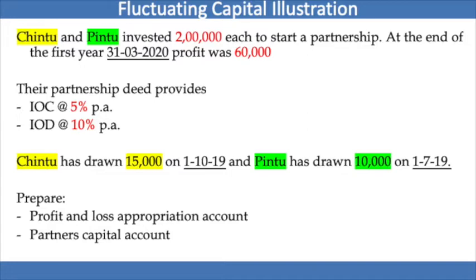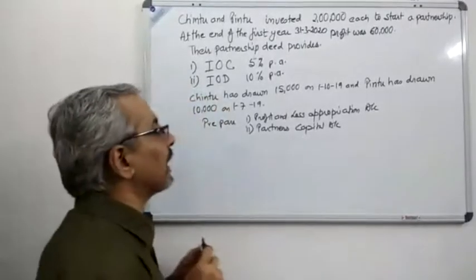At 10%. Now let us see what the question asks: the profit and loss appropriation account and the partner's capital account. Always remember that there are some calculations which we should always do, that is the calculation of interest on capital and the interest on drawing. In this question, the interest on capital is given as 5% and we can calculate it only once because both the partners have invested the same amount of money. We'll start with the calculation.